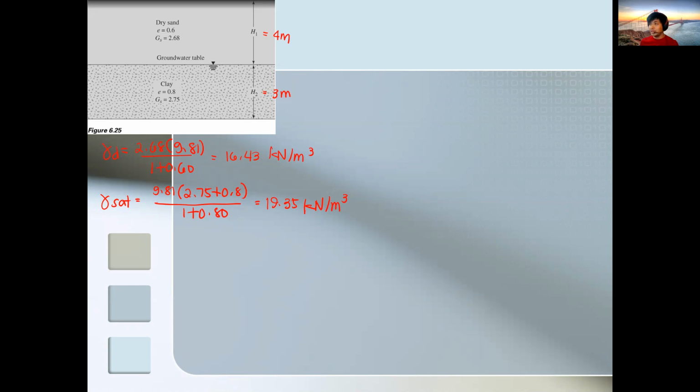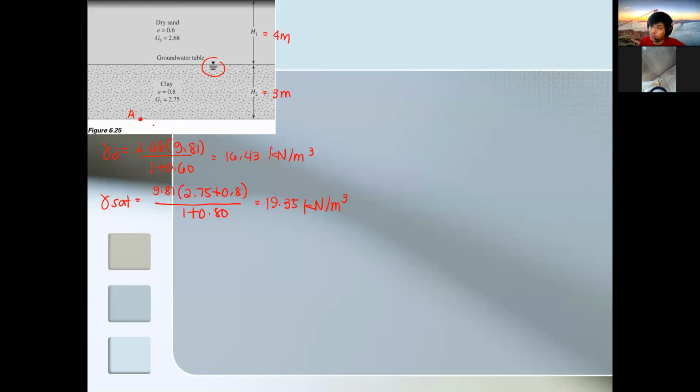So once you have this particular data, now you have to solve for the effective stress of the original condition. Meaning our water table is still in this zone, not yet the 2 meters below the ground surface. Since the problem is asking for the net change of effective stress at the bottom part of the clay layer, meaning only one point, right?